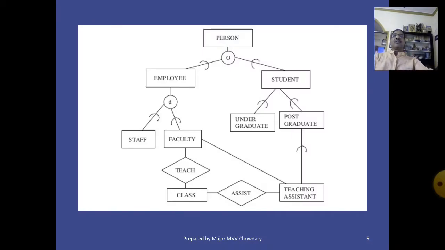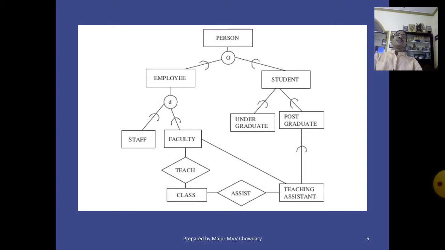See the figure on the screen. Here: person, employee, student, staff, faculty, undergraduate, postgraduate, class, teaching assistants. These are all entities. Person is the superclass, and it has employee and student as subclasses. Employee is a superclass, with staff and faculty as subclasses. Student is the superclass, with undergraduate and postgraduate as subclasses.